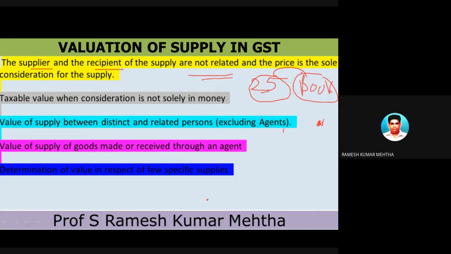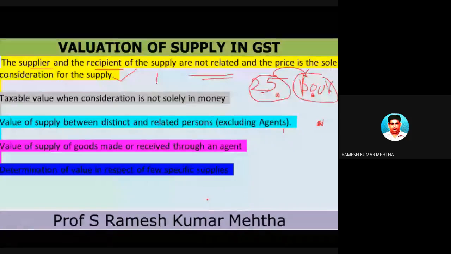The interest is that they want to get something in return for what they have parted with. So this guy has lost his book and is getting 25 rupees, and this guy has got a book in return for 25 rupees. So that is a consideration. This is situation one. In this kind of situation, what should be done as far as valuation of supply of goods is concerned?